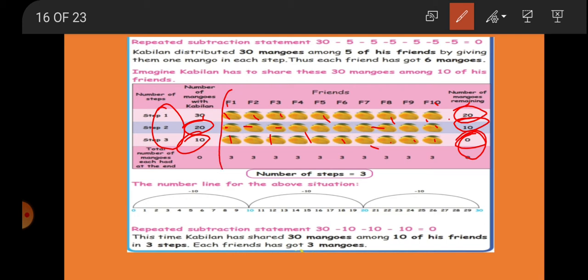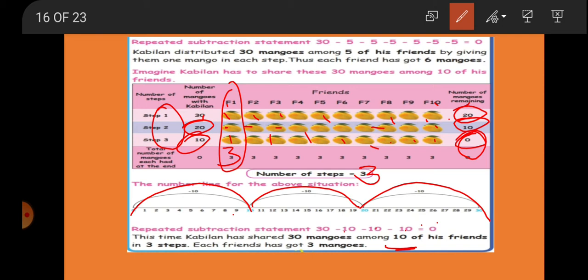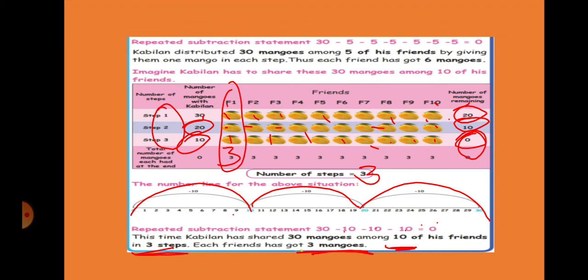So how many mangoes did each friend get? 3 mangoes. So total number of steps, 3 steps. And the number line will be, see, 10 friends, no? So 10, 1, 2, 3. So 3 steps. 30 minus 10 minus 10 minus 10, so 3 times 10 minus 10 is equal to 0. This time Kabilan has shared 30 mangoes among 10 of his friends in 3 steps. Each friend got 3 mangoes. This is the way we have to do.